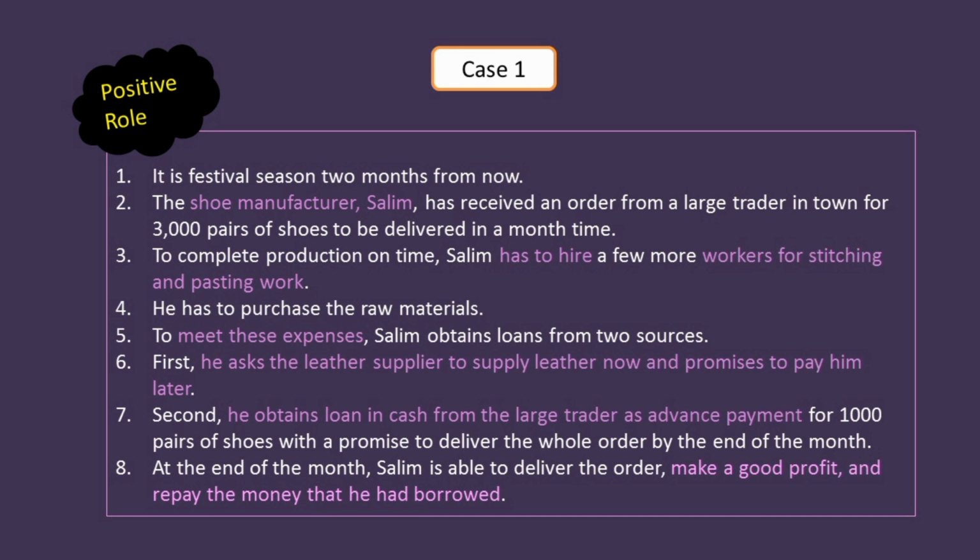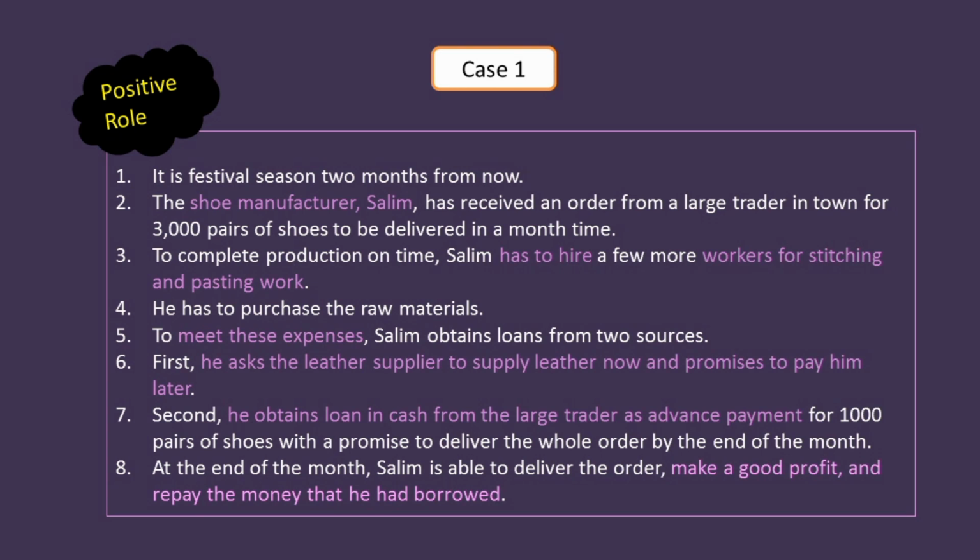In the second condition, he is borrowing money from the large trader and promising him that he will deliver the whole order by the end of the month. At the end of the month, Salim is able to deliver the order, makes a good profit, and repays the money that he had borrowed.